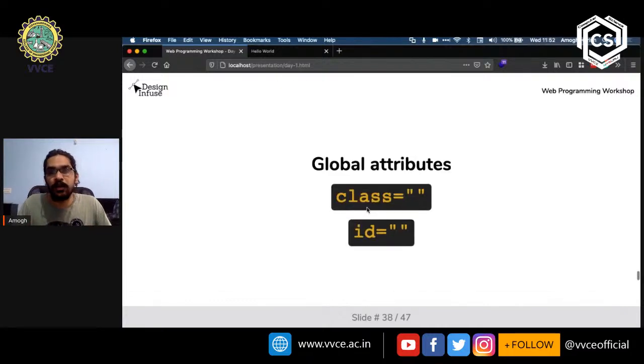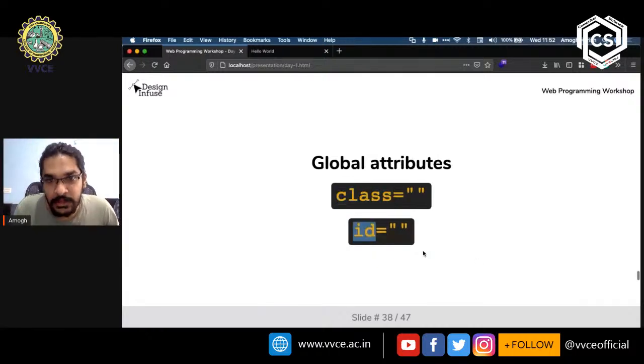So these are called global attributes, right? And the two of them are the class attribute and the ID attribute. So the name of one attribute is class, and the name of the other attribute is ID, okay?